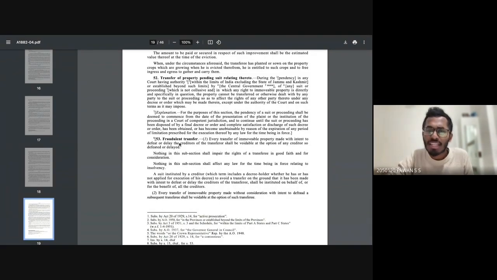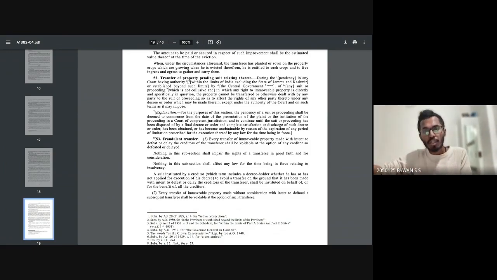Section 53, fraudulent transfer: every transfer of immovable property made with intent to defeat or delay the creditors of the transferor shall be voidable at the option of any creditor so defeated or delayed. So if I make a transfer of immovable property in a fraudulent manner, in order to defraud a particular person, and not in good faith, then it is considered a fraudulent transfer. Very simple. So if I transfer my immovable property fraudulently, then obviously under section 53, you can argue it.